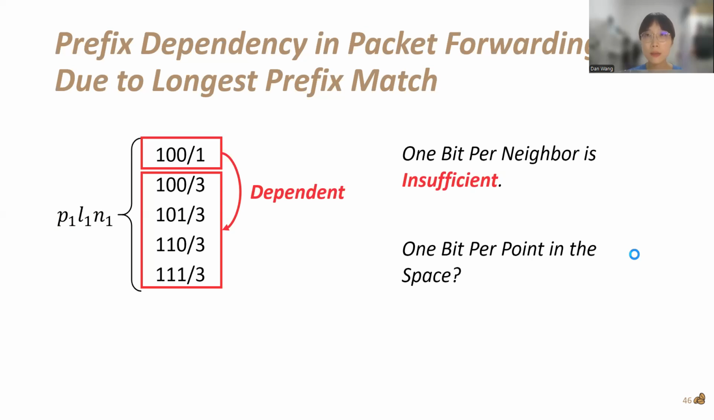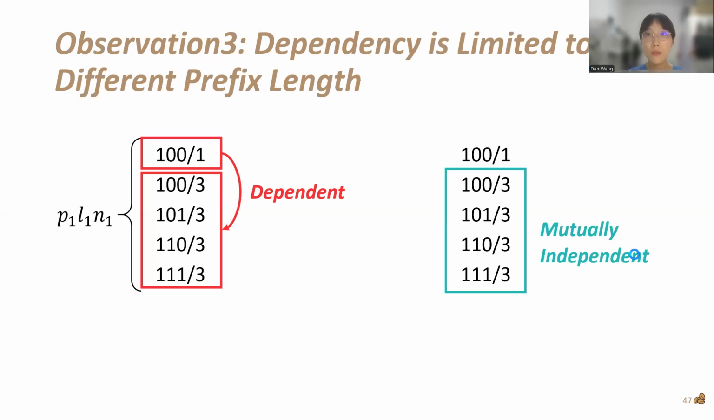And the /1 prefix depends on all the /3 prefixes due to longest prefix matching principle. It indicates that 1 bit per neighbor is insufficient now. So does it mean that now we need 1 bit for each point in the space? Fortunately, the dependency is limited to prefixes having the same first bits but different lengths, and prefixes having the same prefix length are still independent.